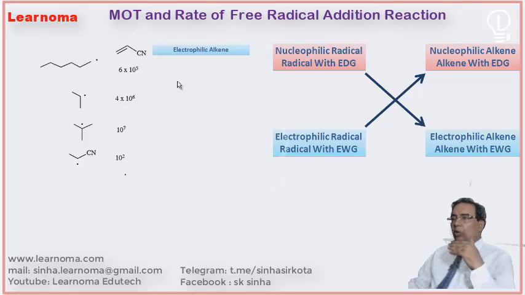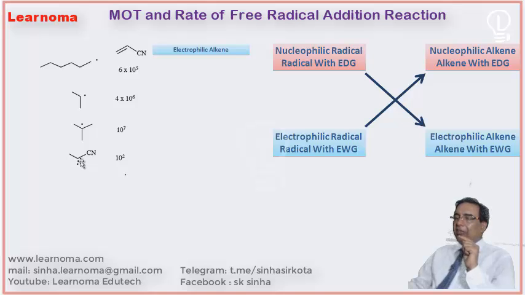See this. Now here the alkene is constant. This alkene is what? Electrophilic alkene. Again remember, there is no such thing as an electrophilic alkene. I am just talking about an alkene with an electron withdrawing group. If such an alkene reacts with several radicals, these radicals react at a faster rate. What happens? This is electrophilic. As soon as we have more nucleophilic radicals, radicals with more electron density, it reacts at a faster rate. For example, this one, and this is what?